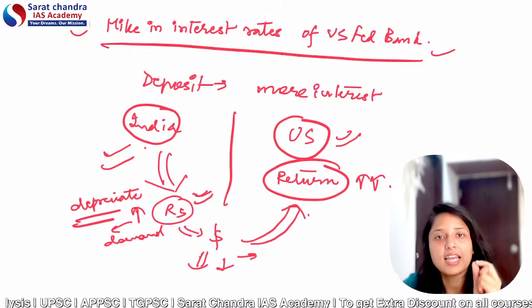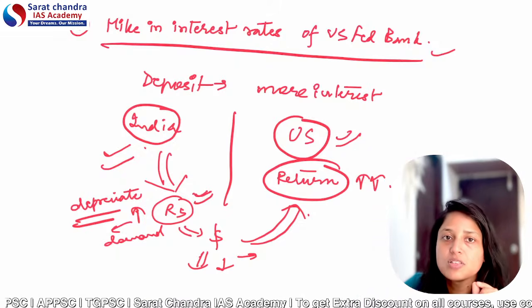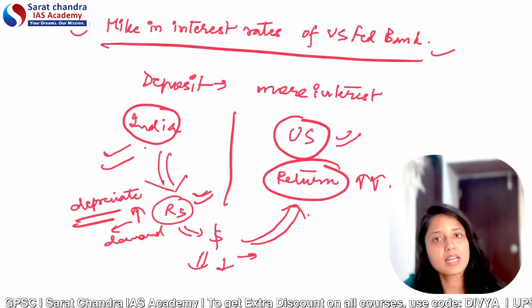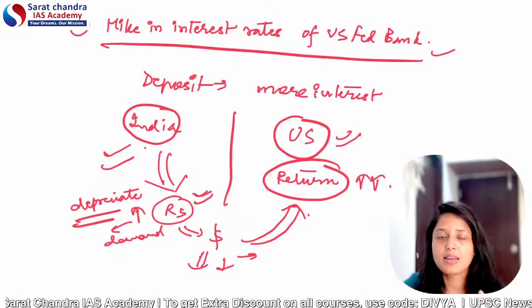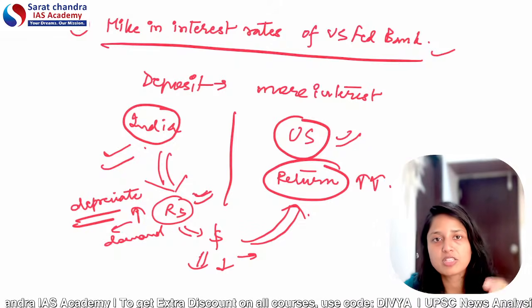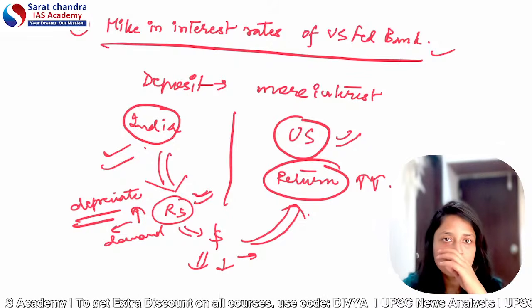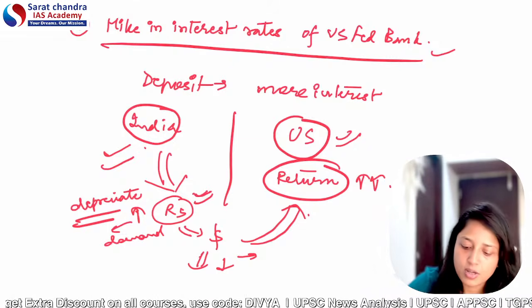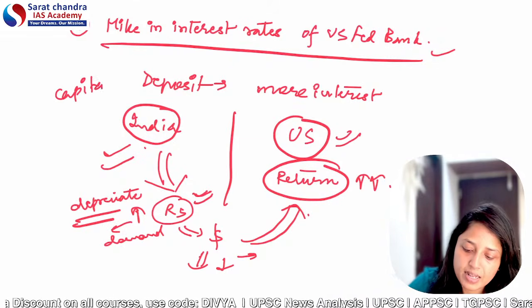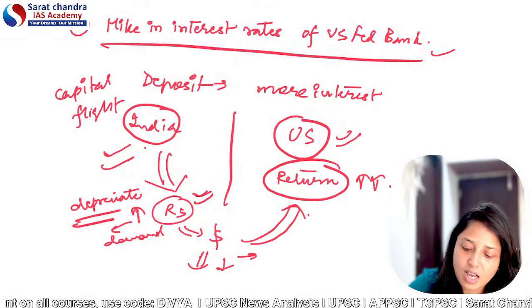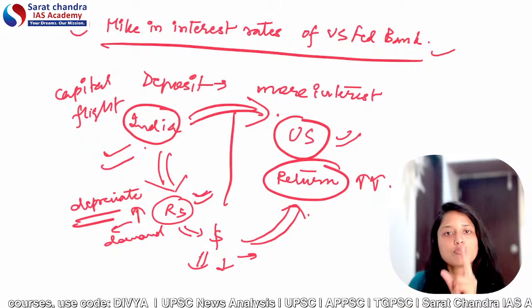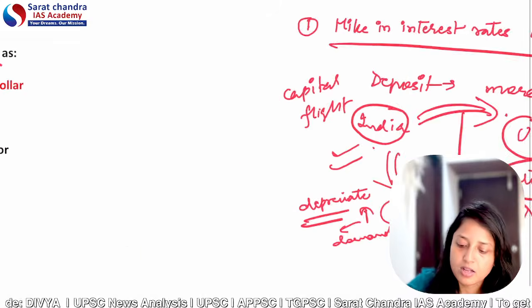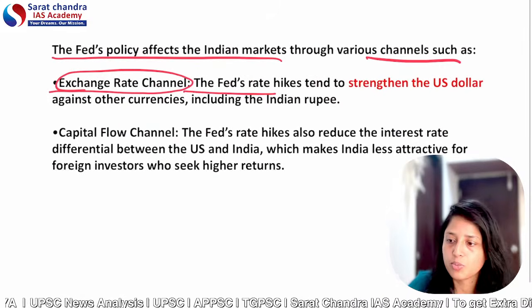Now see, two things we can see. If the US central bank or US Federal Bank increases the interest rates, the first thing that will happen is that it will depreciate the Indian rupee. The second thing is that the investors will take all their investment from India to the USA. They will sell all the bonds, all the securities, everything, and go to the USA. So the second thing will lead to capital flight. Capital flight means capital is moving from India to the USA. So two things are happening: first, the rupee will depreciate; second, capital flight will happen.